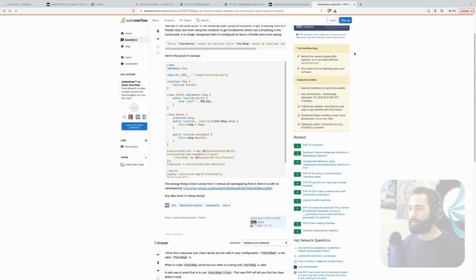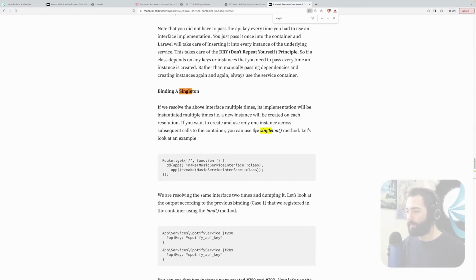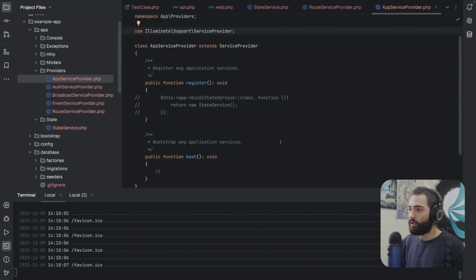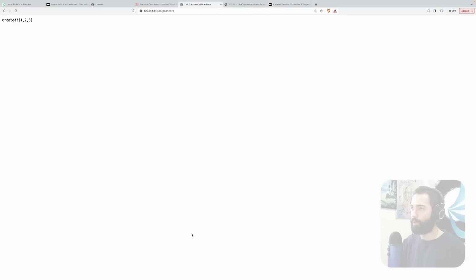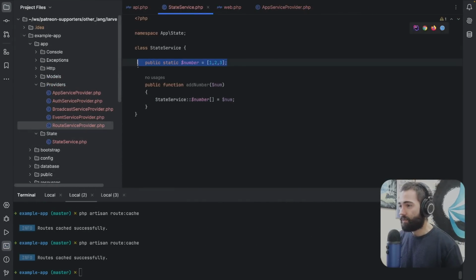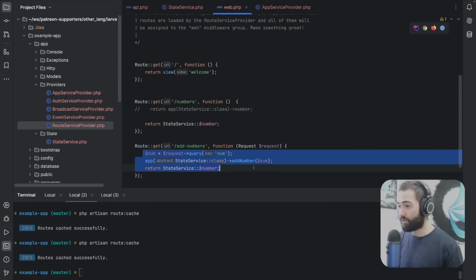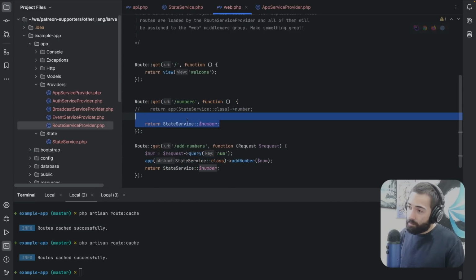So let's, of all the things, make a single binding a singleton. You can use the singleton method. Okay, so instead of bind, we use singleton. We do the imports over here. Do the refresh. I no longer know what I'm refreshing. I made a class with a static field, which I'm mutating, which I can see is being changed over here. But then once I'm in this function over here, it changed back.